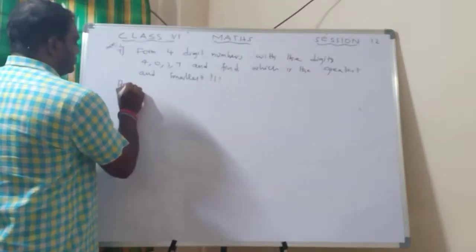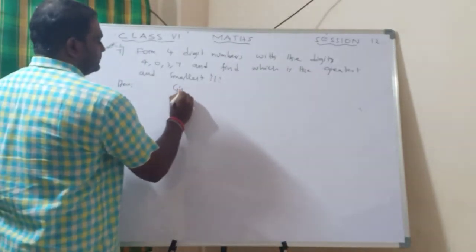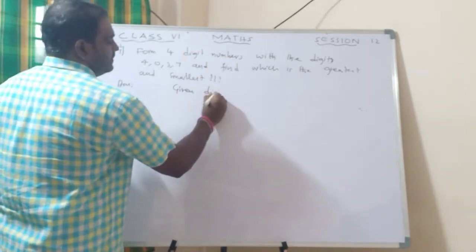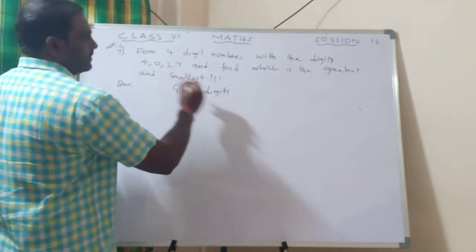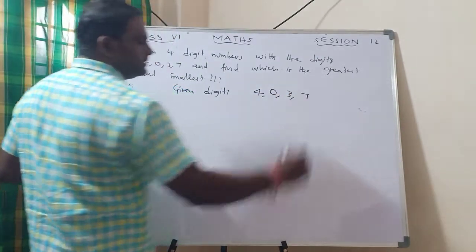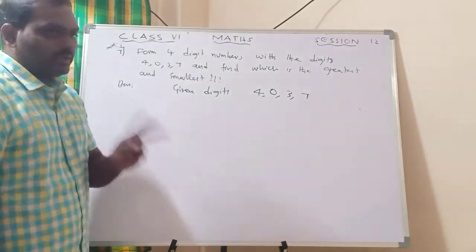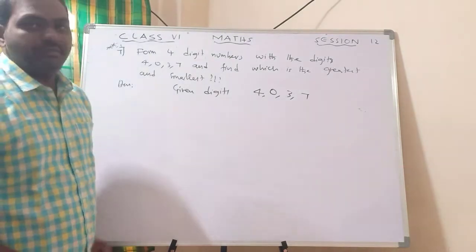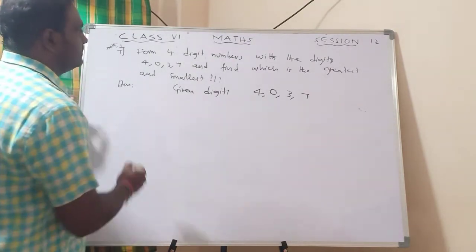Answer, given digits. What are the given digits? 4, 0, 3, 7. Now the point I told, from this we have to make a 4-digit number, right?